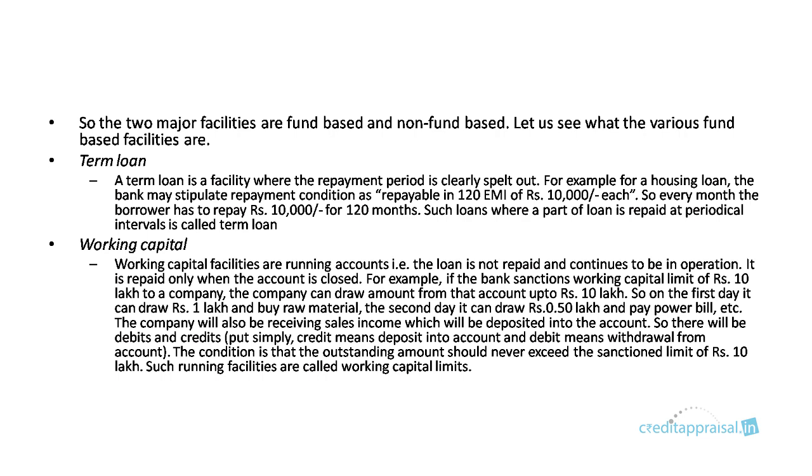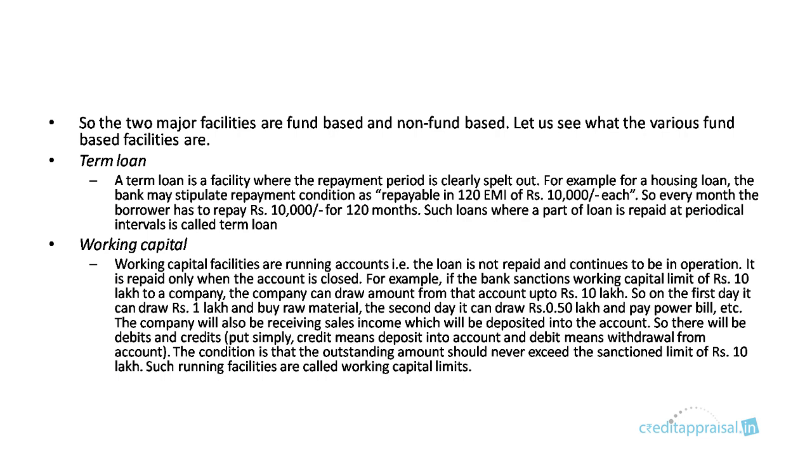Working capital facilities are something different. They are running accounts. The loan is not repaid in installments. It continues to be in operation. It is repaid only when the account is closed. See, for example, a bank sanctions a working capital limit of 10 lakhs to a company. Now the company can draw amounts from that 10 lakh limit. So on the first day it can, say, draw 1 lakh to buy raw material. Say there is a steel company. It requires raw material, iron ore. So it draws 1 lakh from the account to buy iron ore. Now the limit remaining will be 9 lakhs. So it can still use the limit up to 9 lakhs. On the second day it will draw another, say, 50,000 to pay the electricity bill.